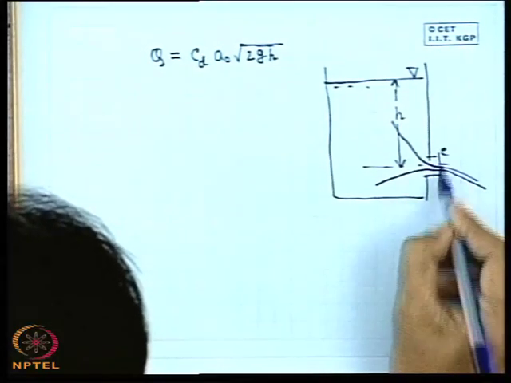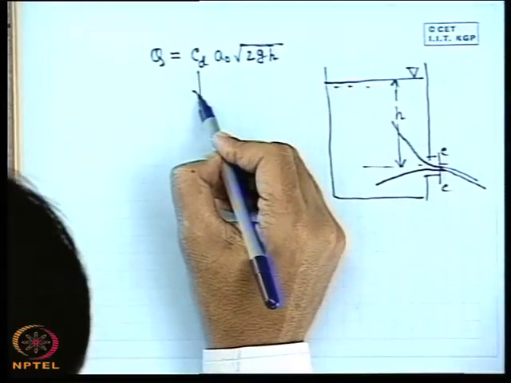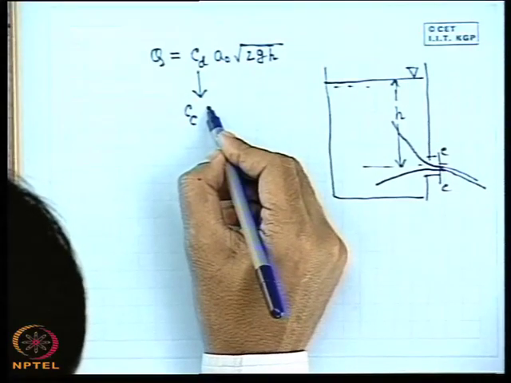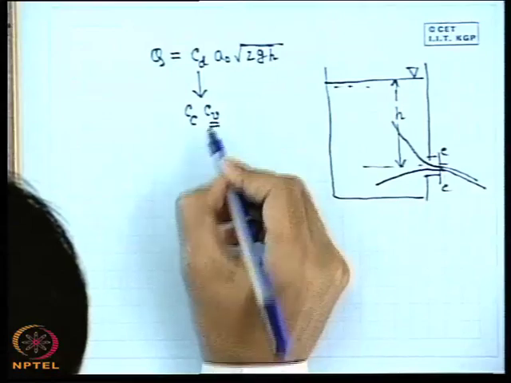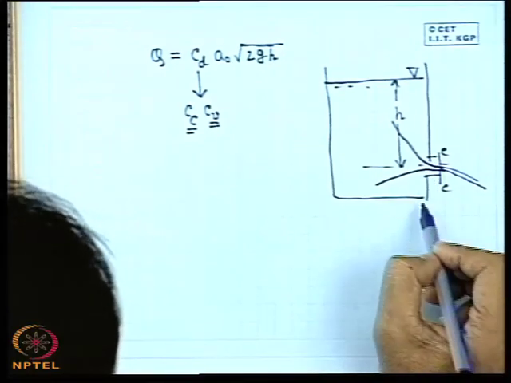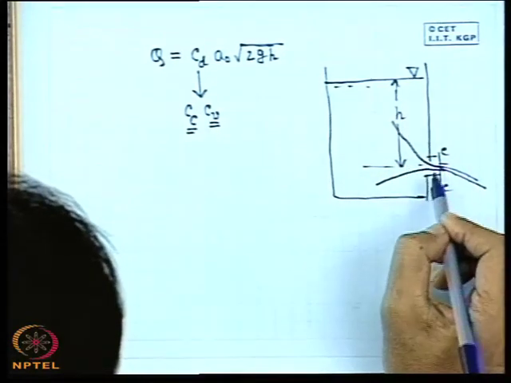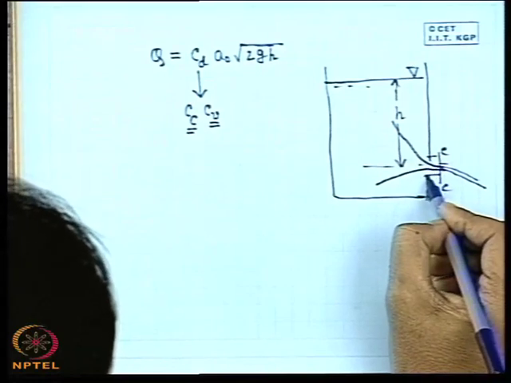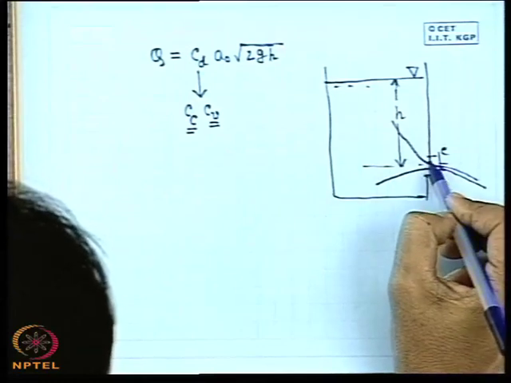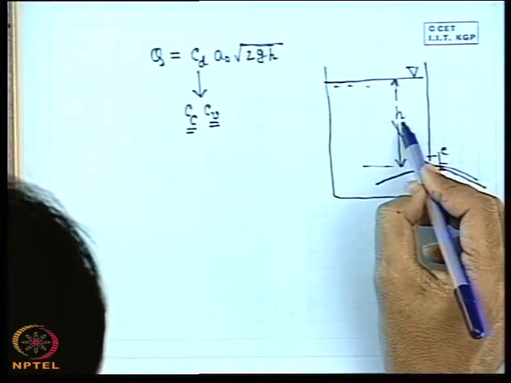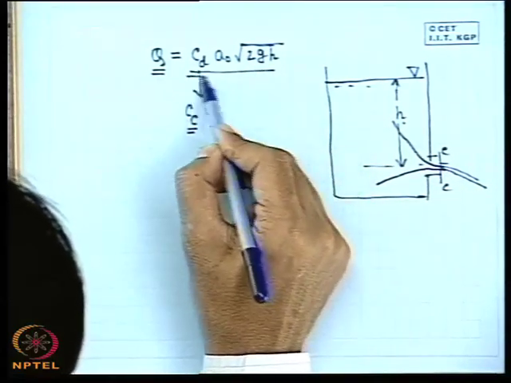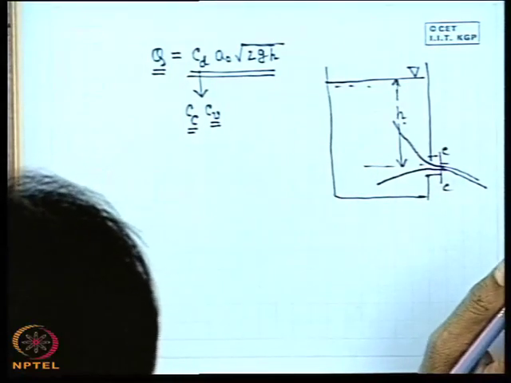This Cd, as we have seen earlier, is composed of two things: the coefficient of contraction, which takes care of the contraction of the streamline to a minimum area less than that of the orifice, and the coefficient of velocity, which takes care of the friction. The orifice is so small that each and every point is under the same height h from the free surface, acted upon by the same potential head h, so the discharge is given by this formula, known as Torricelli's formula, that we have already appreciated.